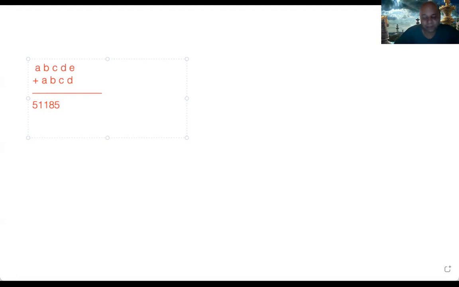The 5-digit number, something it is, plus a 4-digit number. What is the maximum value of the 4-digit number? The maximum value can be 9999. That too is if all of them are the same. Otherwise, it will be like 9876 or something like that. Right? That is the maximum value of a 4-digit number. When you add it to the original 5-digit number, you get 51185.